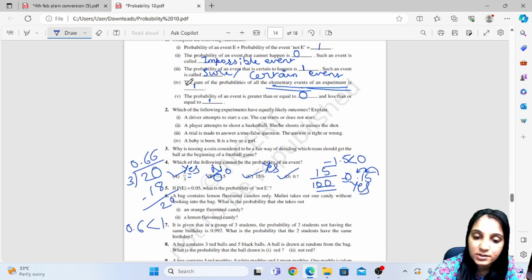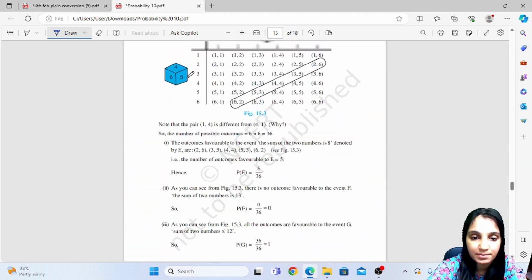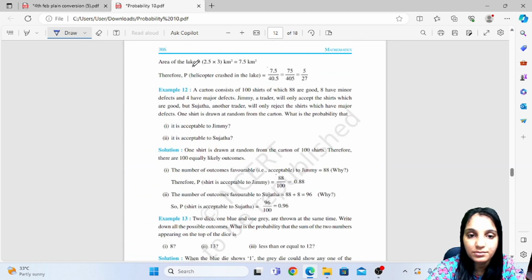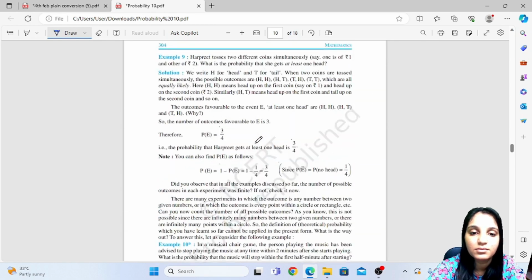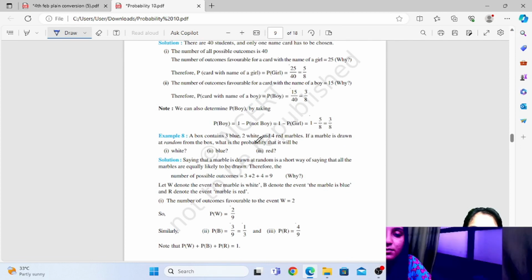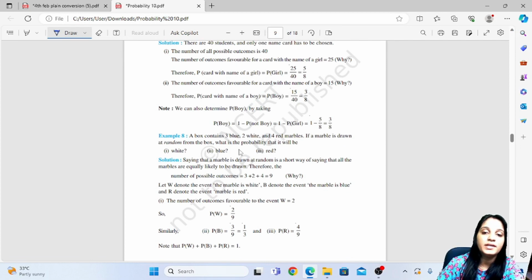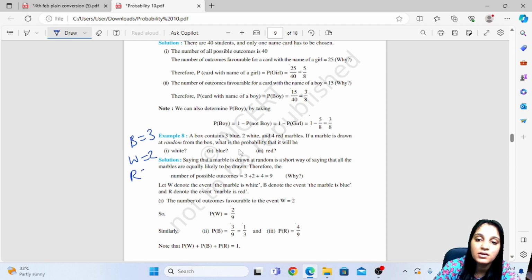Then we will solve this problem. Okay, example first. A box contains 3 blue, 2 white and 4 red balls. Now blue is 3, white is 2 and red is 4.